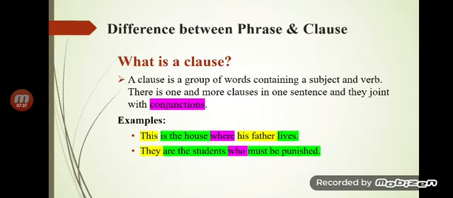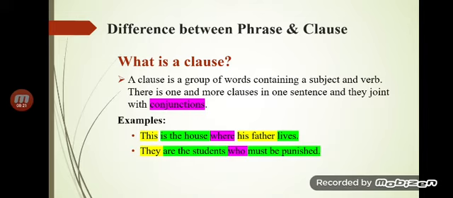So first of all, let's make it very clear about the clause: the clause consists of a subject and a verb. There could be more than one clause. Clauses are further divided into independent clause and dependent clause. So what are independent clauses? They have their own subject and predicate. On the other hand, a dependent clause is introduced by a relative pronoun or a conjunction.